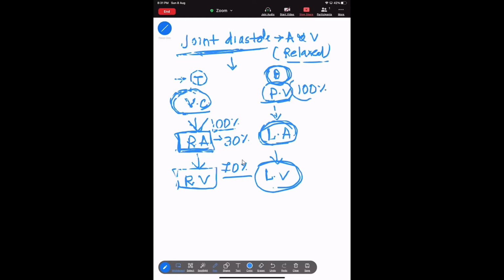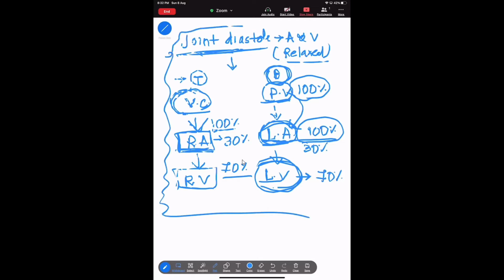The total 100% blood will flow from the pulmonary vein to the what? Left atria. But when the left atria gives the blood towards the left ventricle, it will provide 70% of the 100%. That means now the left ventricle has 70% blood and this left auricle has how many percent? 30% blood. This complete blood flow will occur at the time of joint diastole.